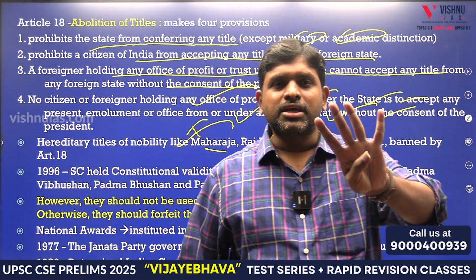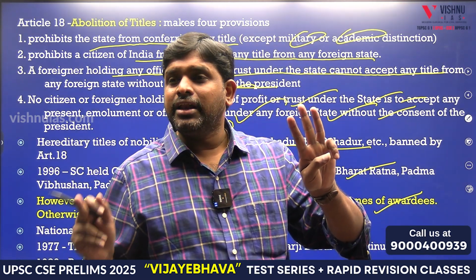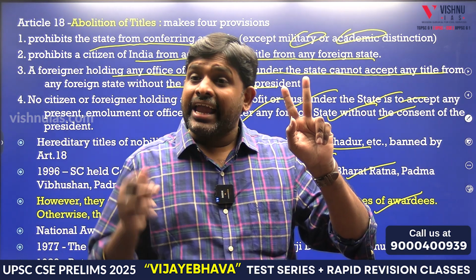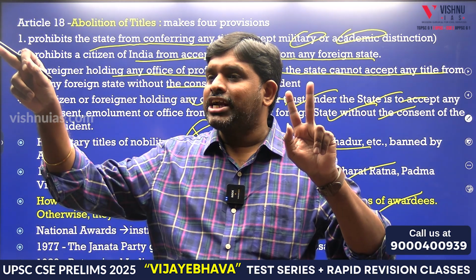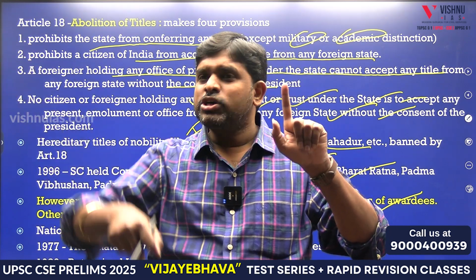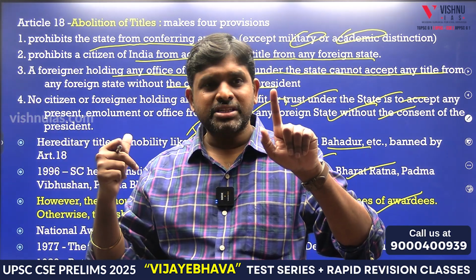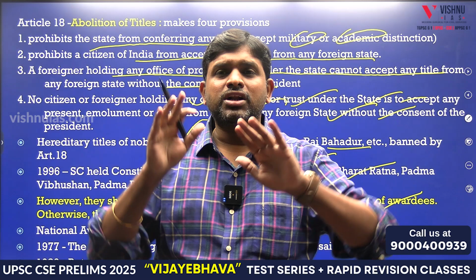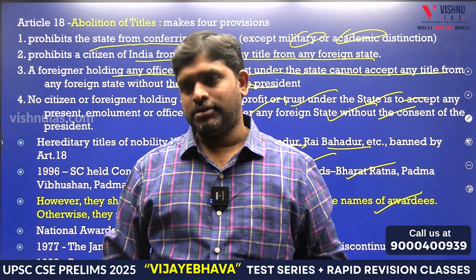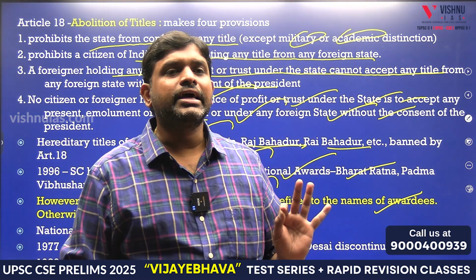So abolition in 4 circumstances. Number 1, the state cannot confer except academic and military. Second, an Indian who is getting a foreign award is not allowed unless he gets permission from the President. 3rd, a foreigner who is working in India and is getting an award from abroad can get it with the permission of the President. 4th, Raj Bahadur, Rai Bahadur, Zamindar, these are all completely banned. Not at all allowed. This is Article 18 of the Constitution.